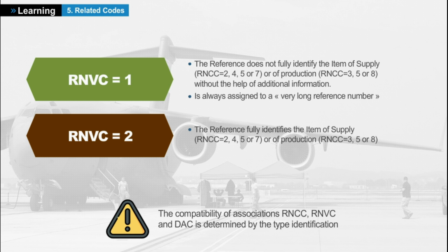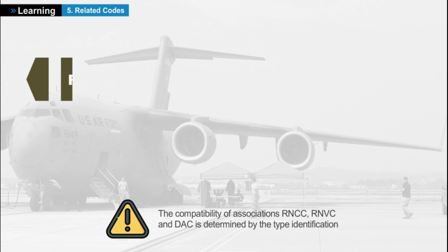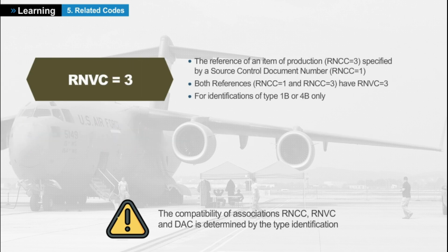Remark: the compatibility of RNCCs, RNVCs, and DICs within one identification is often determined by the type of identification. RNVC = 3 will be indicated to a reference of an item of production on a source control document number, which is repairable through the removal, exchange, and reinstallation of component parts. Both references RNCC = 1 and RNCC = 3 are simultaneously indicated with an RNVC = 3, but only with